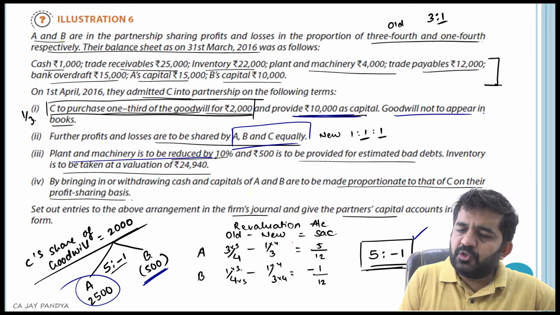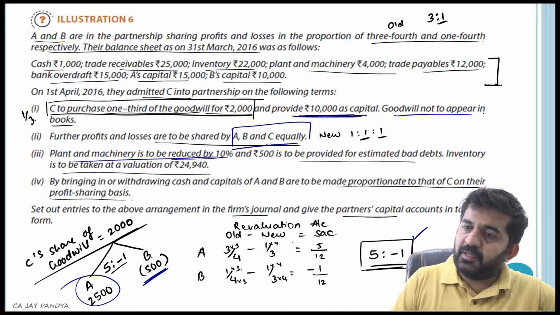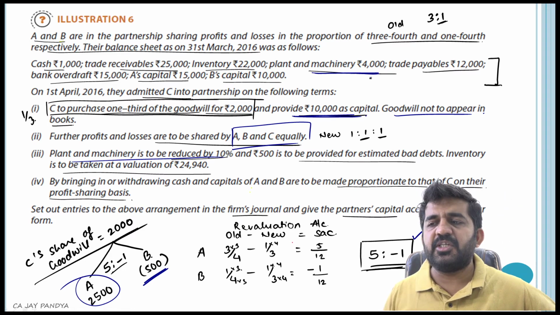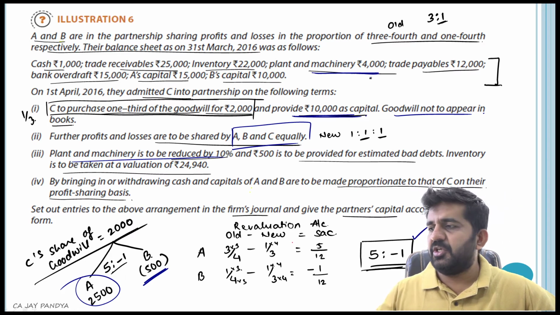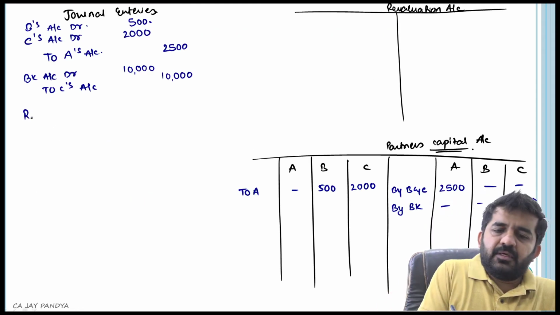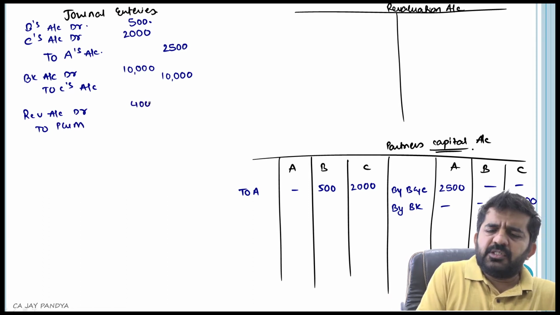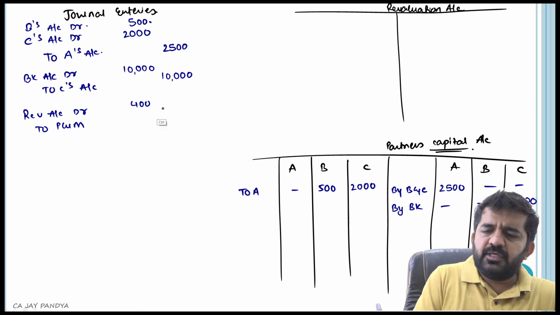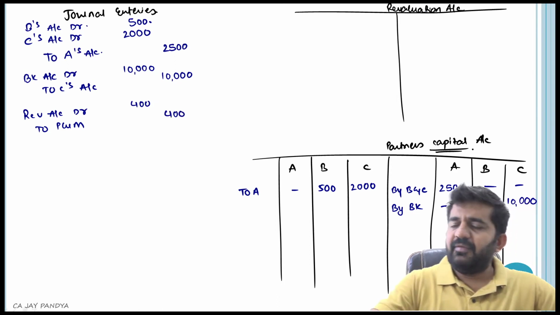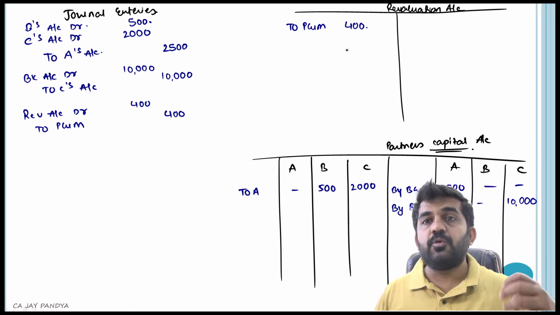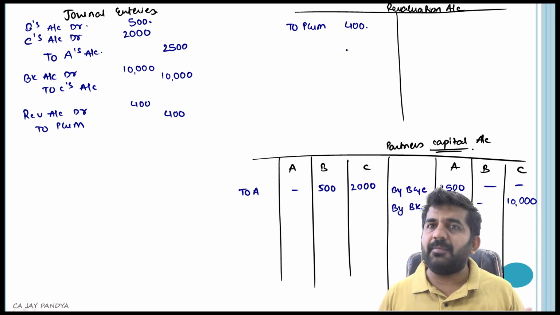Plant and machinery is to be reduced by 10%. What is plant and machinery? 4,000. Reduced by 10%. Revaluation account debit to plant and machinery 400. 10% of 4,000 is nothing but 400. Plant and machinery will be reduced by 400, but as we are not drawing the balance sheet, this is not required